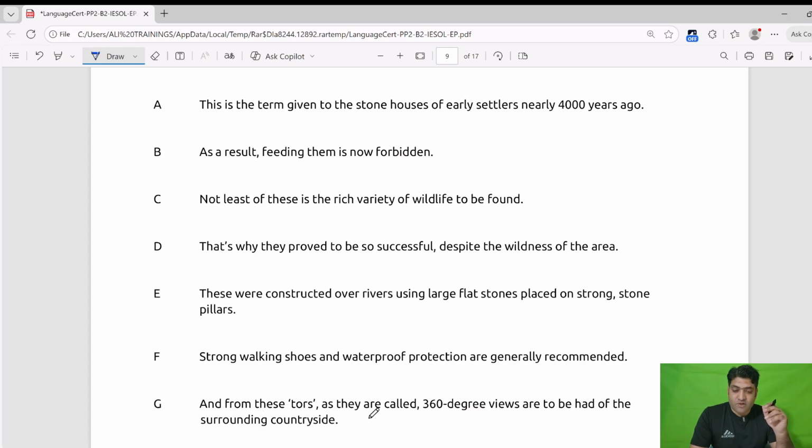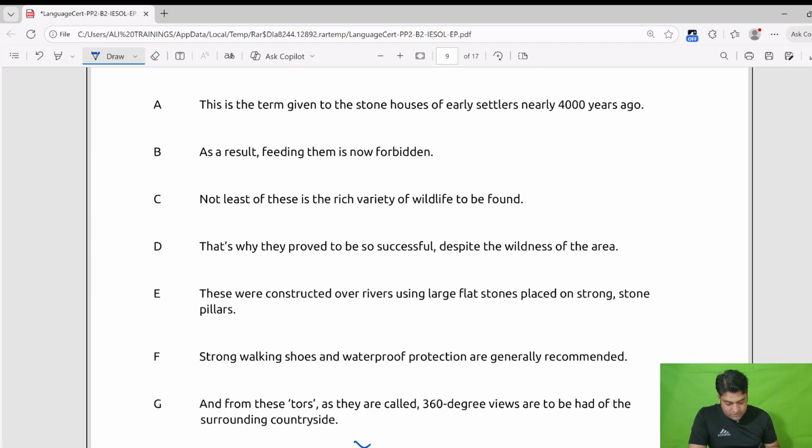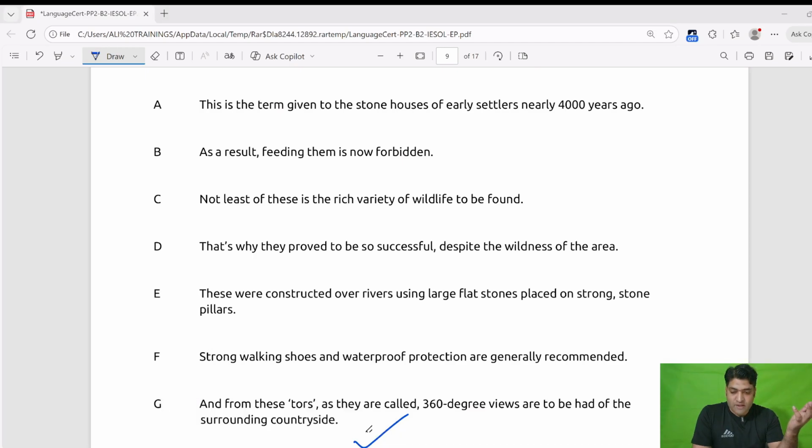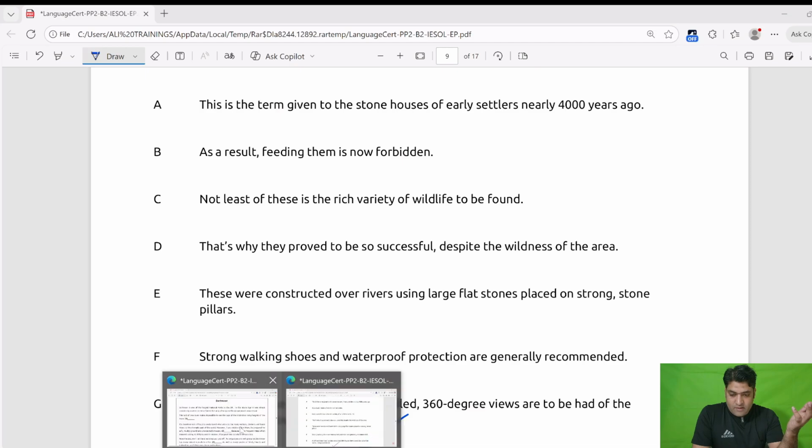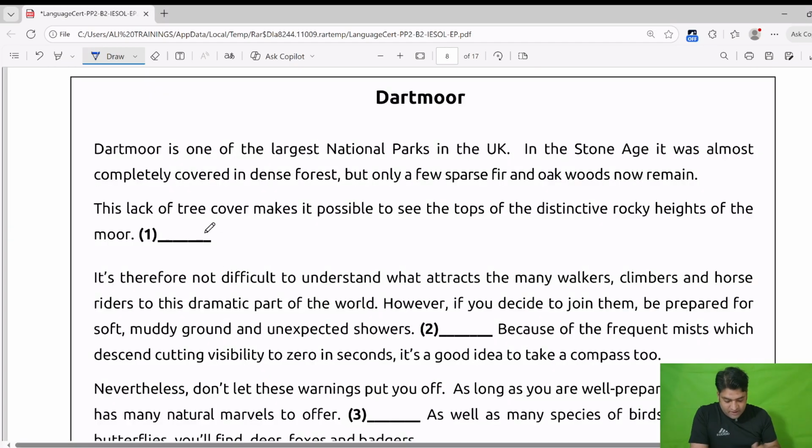And from the tors, as they are called, 360-degree views are to be had of the surrounding countryside. And this will be our answer. Why? Because when you go on the top, you can see many things, and if you can see all over, it is called a 360 view. So our answer will be G. We will write G here.